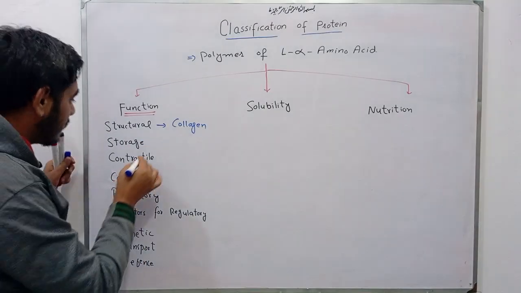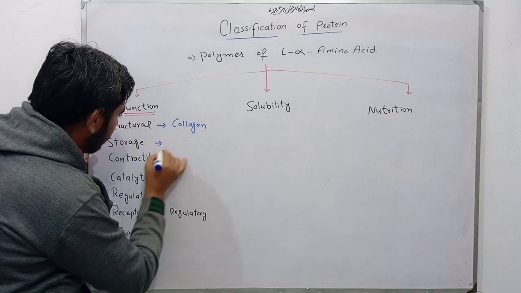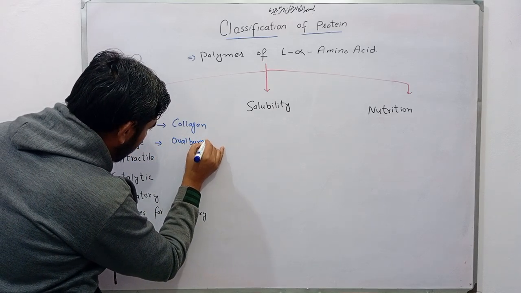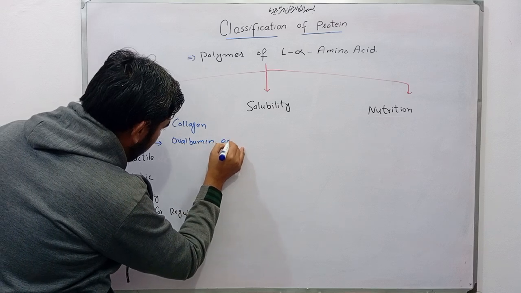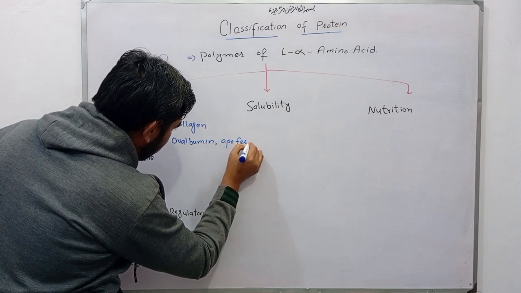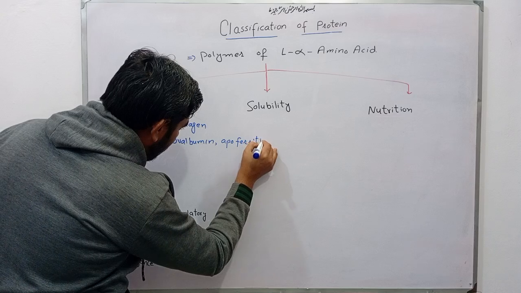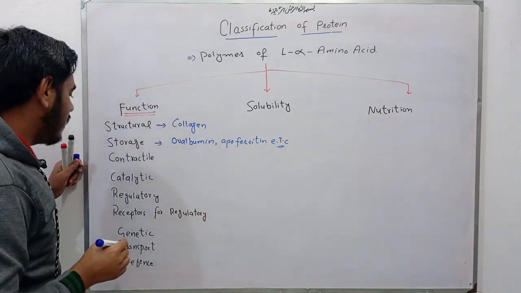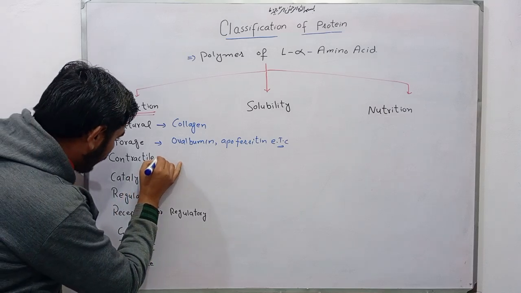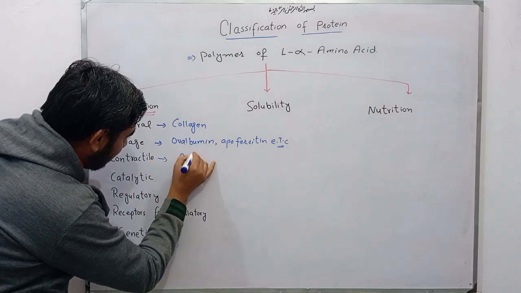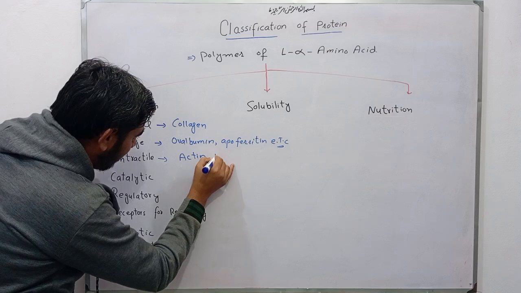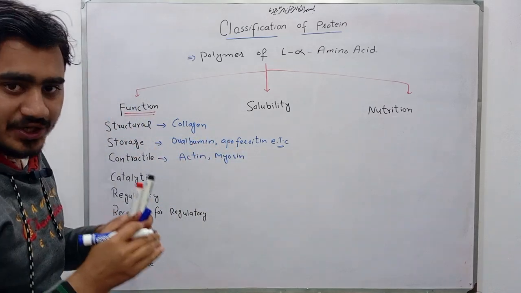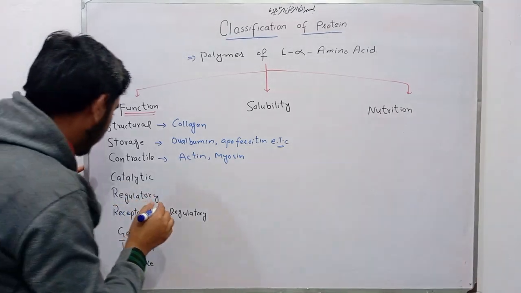The storage proteins include ovalbumin, apoferritin, etc. Now coming toward contractile protein, they are actin and myosin. They play an important role in the contraction of muscles.